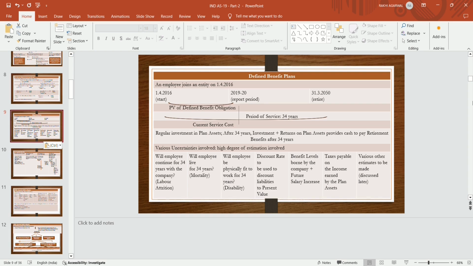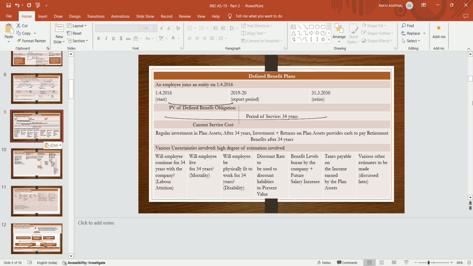What taxes, what was the rate of the taxes? It is also not certain. So various other estimations have to be made while calculating the benefit given to the employee for a longer period. There is a high level of uncertainty involved while calculating benefits given to the employee for long terms.